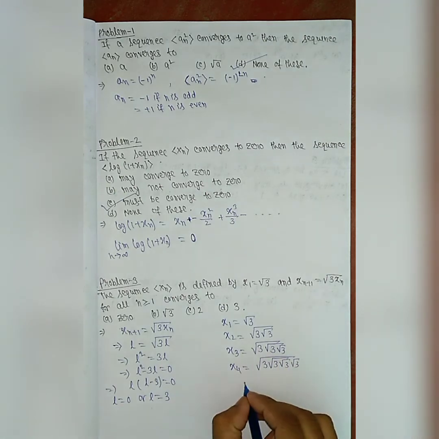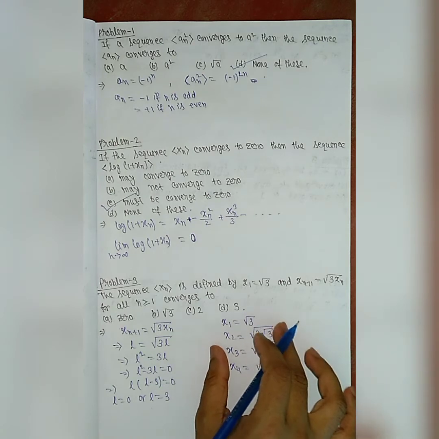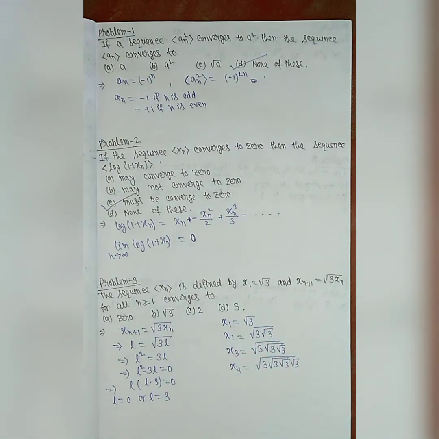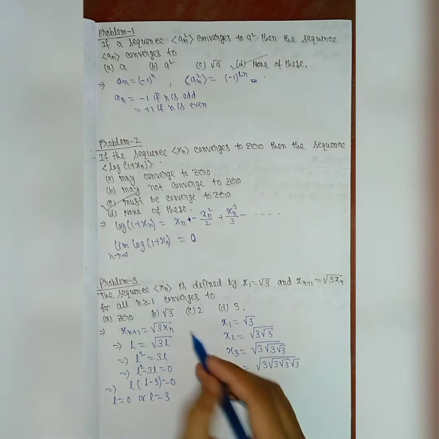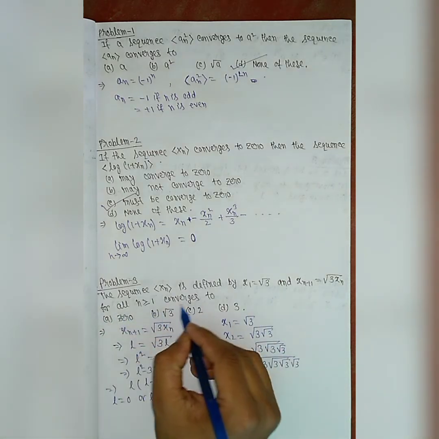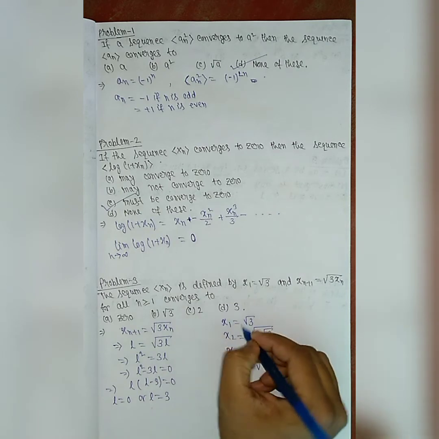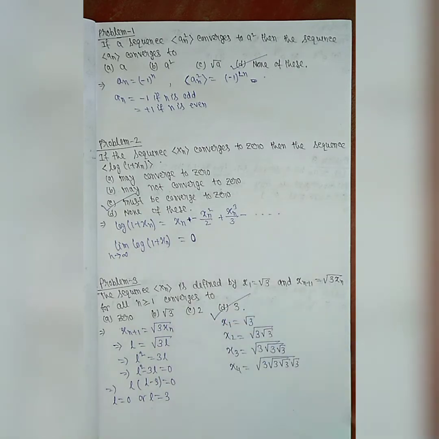In this form we can notice that this value always converges to 3, not to 0, because we cannot get the value 0 from this type of sequence. So we can conclude that the sequence for n greater than or equal to 1 converges to the value 3. So option D is the correct option for this problem.